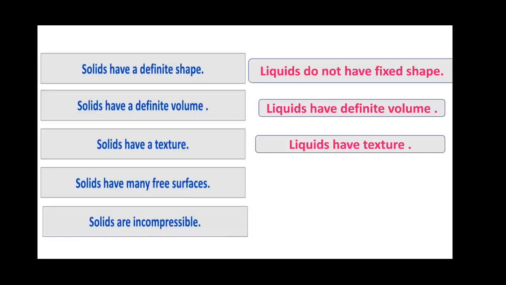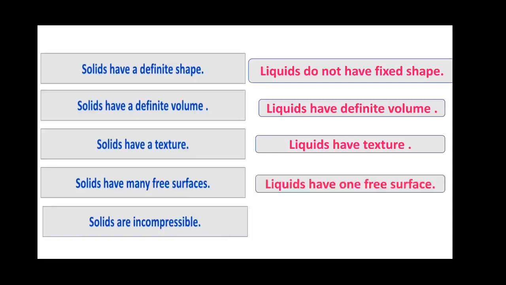Now when we consider liquids, there is only one free surface. Why do we say that there is only one free surface? Just consider the ocean. The ocean is full of water, is it not? And we are able to see only the upper surface of the water, and only that surface of the water is exposed to air. So we can say that water has only one free surface.